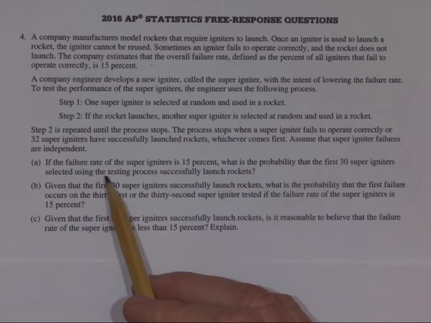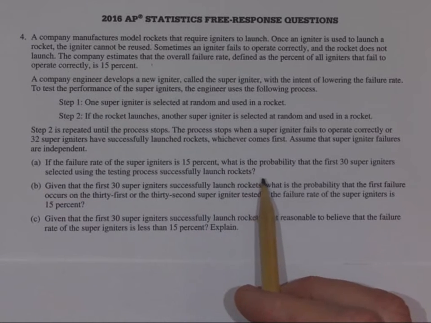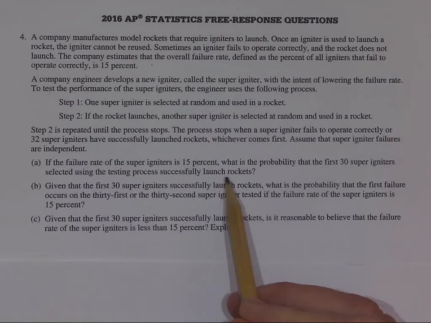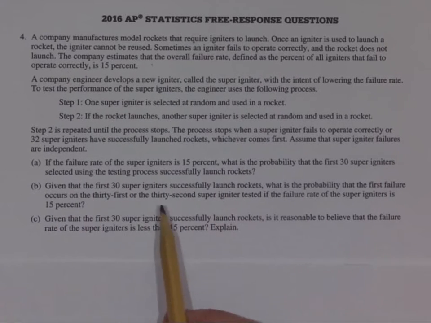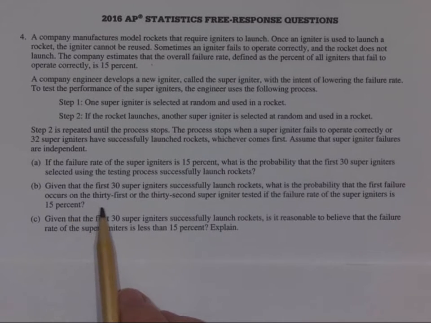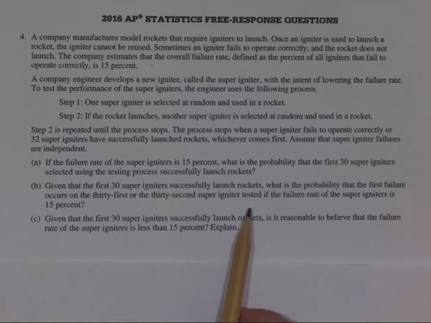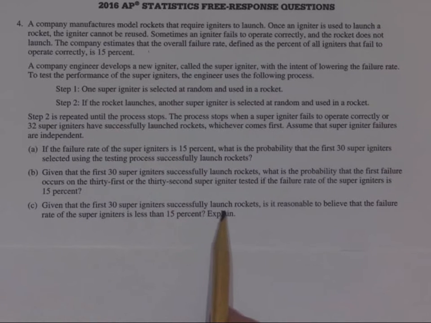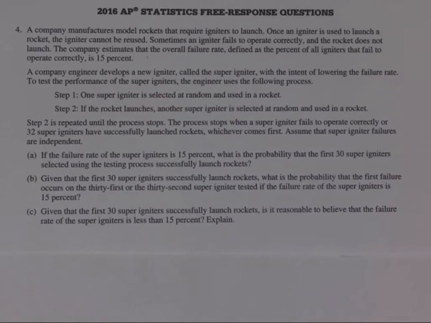Part A, if the failure rate of the superigniter is 15%, what is the probability the first 30 superigniters selected using the testing process successfully launch rockets? Part B, given that the first 30 superigniters successfully launch rockets, what's the probability that the first failure occurs on the 31st or 32nd superigniter tested if the failure rate of the superigniters is 15%? And Part C, given that the first 30 superigniters successfully launch rockets, is it reasonable to believe that the failure rate of the superigniters is less than 15%? Explain. So if you want to pause the video and give that a shot, go for it.